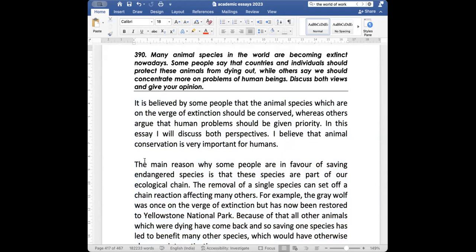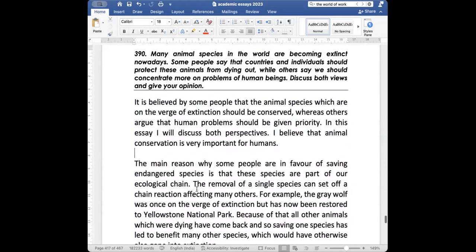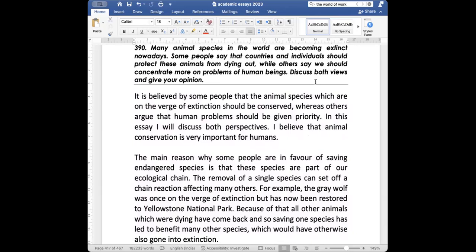First side or second side? First side, क्योंकि वो कह रहे हैं कि we should preserve these animals. और आपको सारे points पता है. You have done them in the two essays above. All right. So here, let's see.